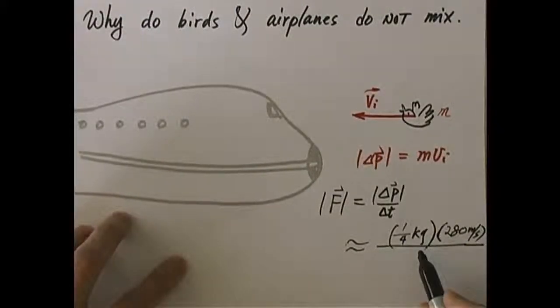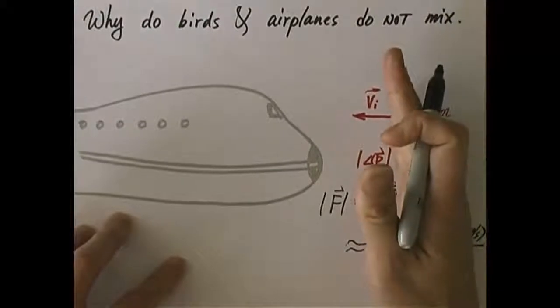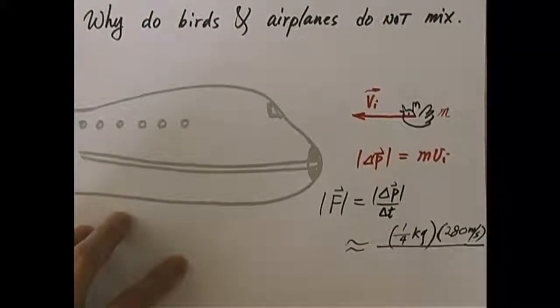Okay, you divide it by delta t. You know the time of impact is rather short. It certainly is far less than one tick-tock, right? Because of the extremely high speed of the impact, you can imagine the bird gets pretty much stopped on the spot very quickly. How small it is, I don't really know, but let's estimate it, shall we? Let's say it's a fraction of a second. Why don't we use 1/4 of a second? We cancel with that. You give or take a factor of 2, it's not going to matter all that much. You will still get a correct order of magnitude.